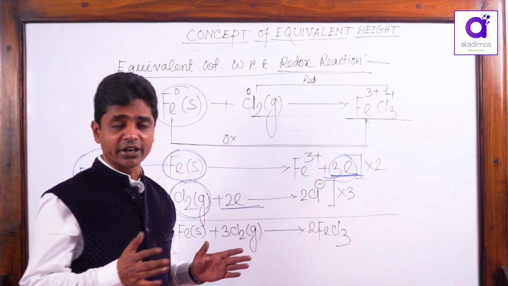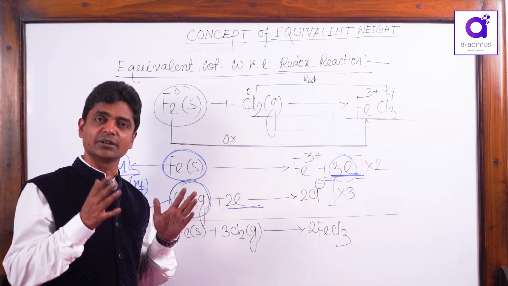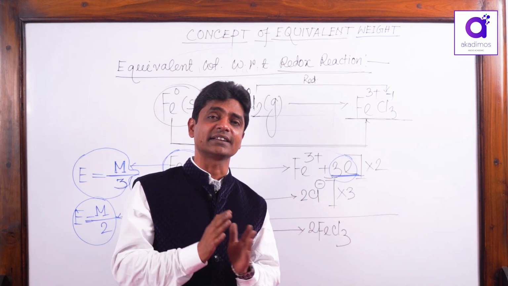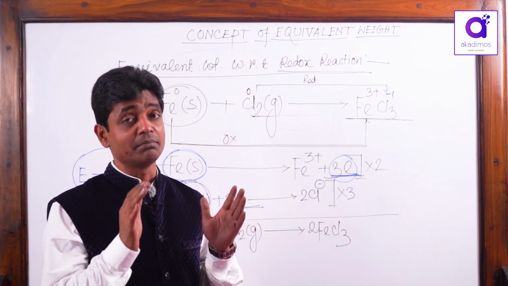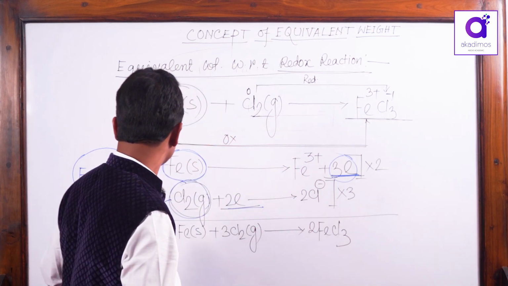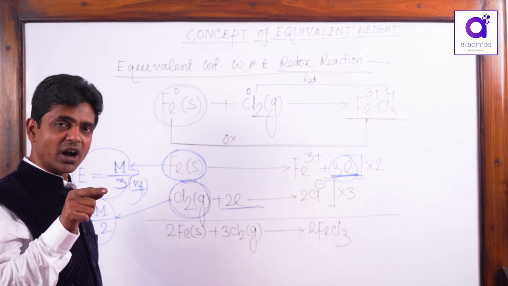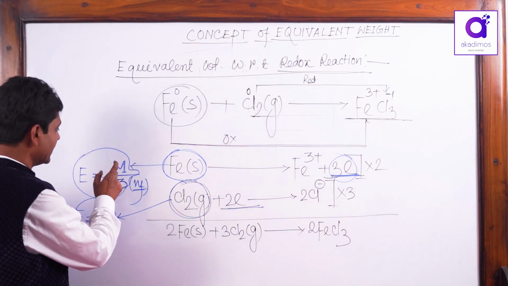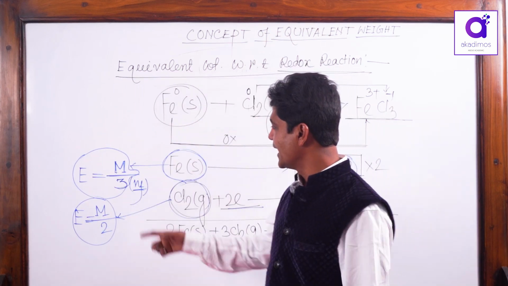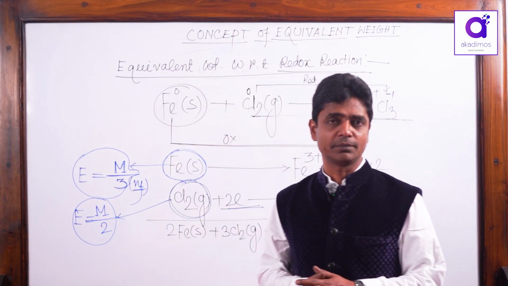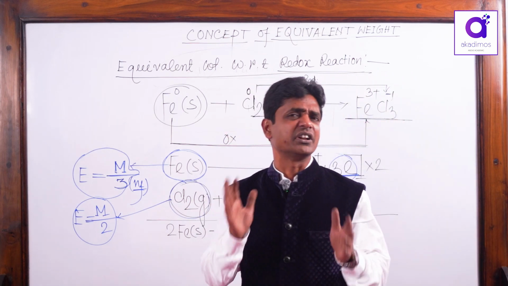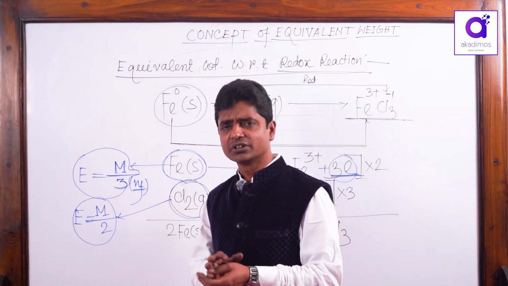That means you got an idea about the equivalent weight. Equivalent weight is the molecular weight divided by a factor that is called the N factor. That N factor is the number of moles of electron transfer per mole of oxidant or reductant. That means when you take equivalent weight amount, that is called 1 gram equivalent. For example, here you know the atomic weight of Fe is 56, and 56 by 3 is about 19 gram.